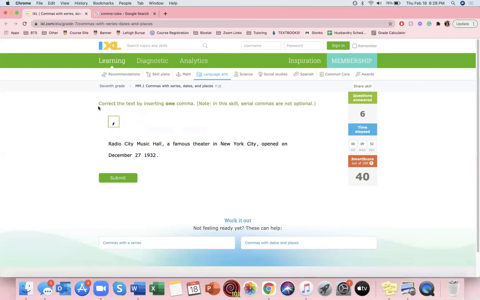Okay. And one final one, correct the text by inserting 1 comma. Radio City Music Hall, comma, a famous theater in New York City, comma, opened on December 27th, 1932. The only error that we need to put a comma in would be after 27, because as we discussed before, you would have to put a comma right after the date.